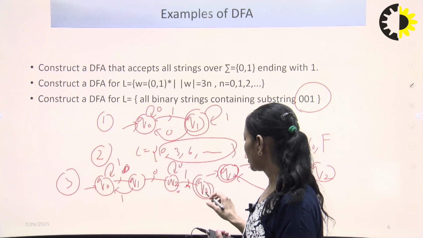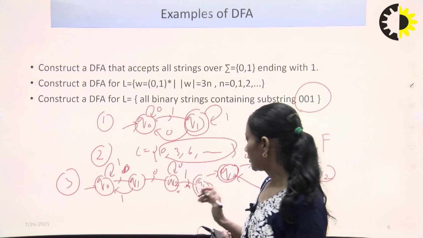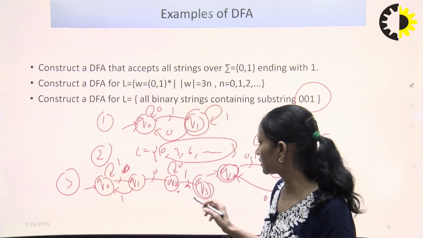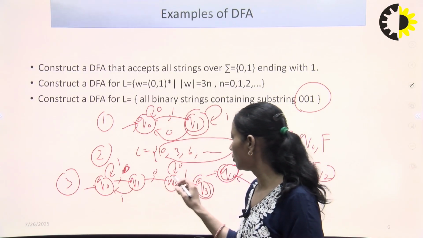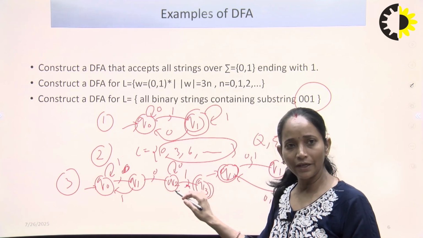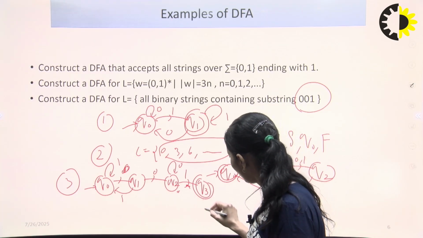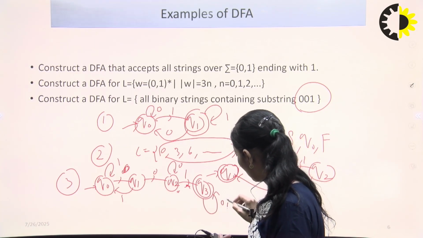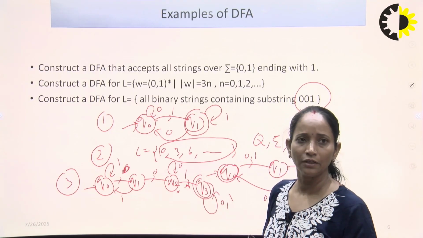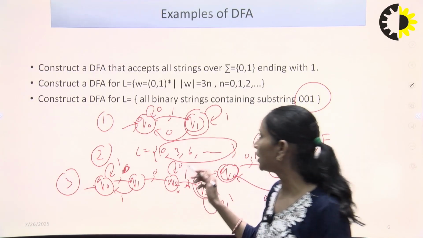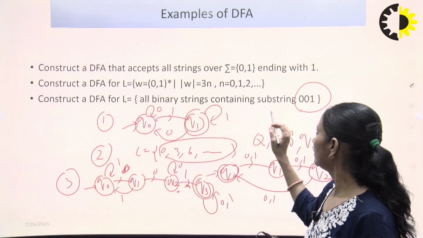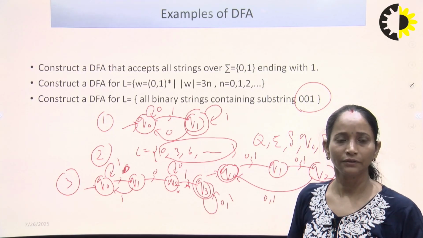Now we have to complete the transition of Q3. Q3 is the final state and we have to start from Q0. So we will start Q0 with 0, 0, 1. The substring is added here. Can we make the self loop of 0, 1 on Q3? Yes, we can make the self loop of 0, 1 on Q3. So this is the design for all the strings containing substring 001.